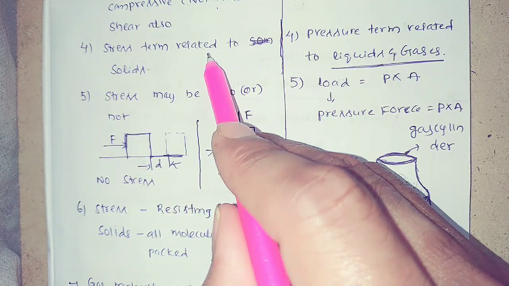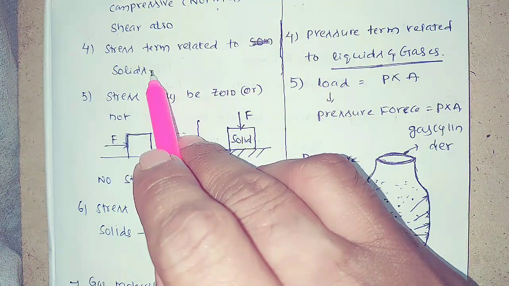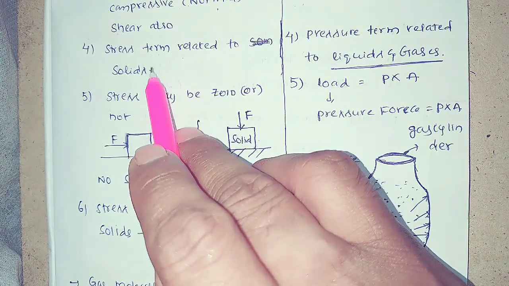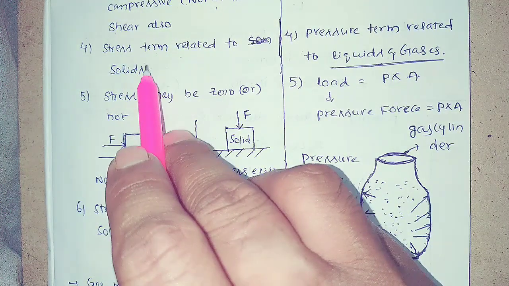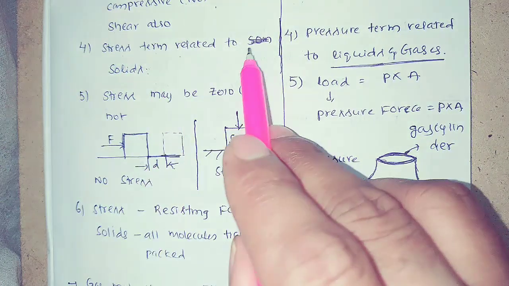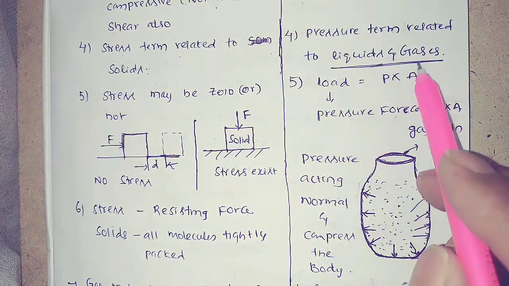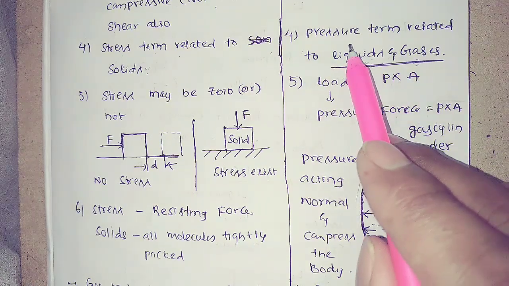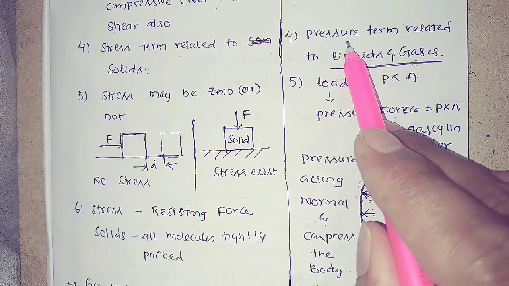The stress term is only related to solids. In most cases it is in solids only that we discuss stress, in strength of materials subjects. In design of machine elements, DMM1 and DMM2, you discuss stress terms, but nowhere do you come across the pressure term. The pressure term is related to liquids and gases, that means fluids, in fluid mechanics, thermal engineering and heat transfer.